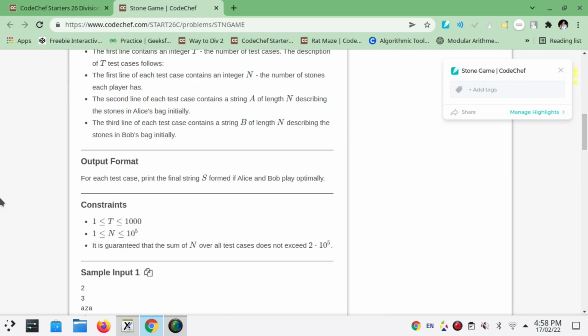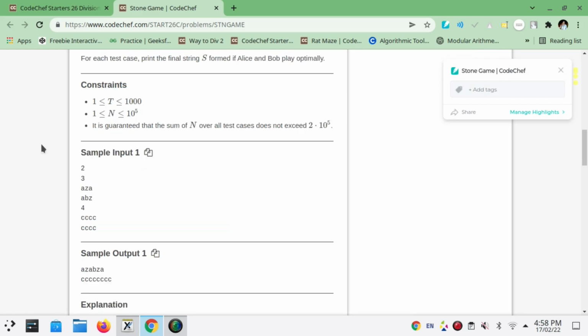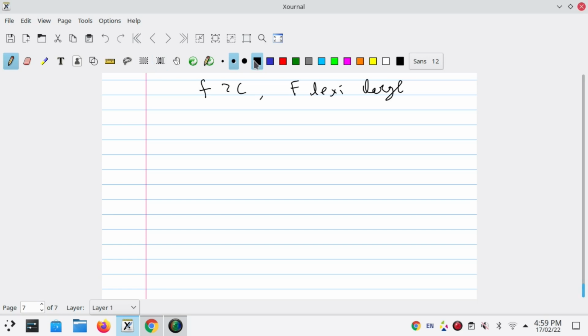So the input values are: each test case contains an integer number, the number of stones, and then Alice's stones and then Bob's stones. Going with the sample case 1, n equals 3. Alice has AZA while Bob has AZB.